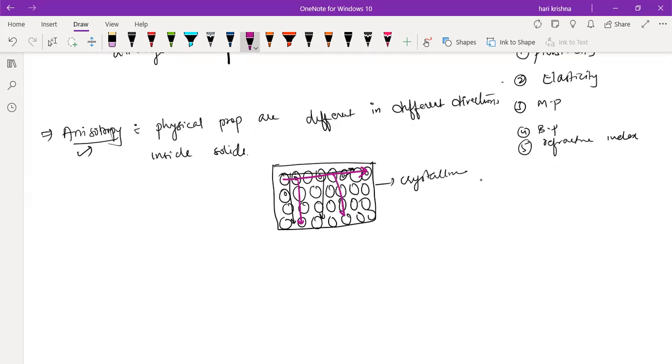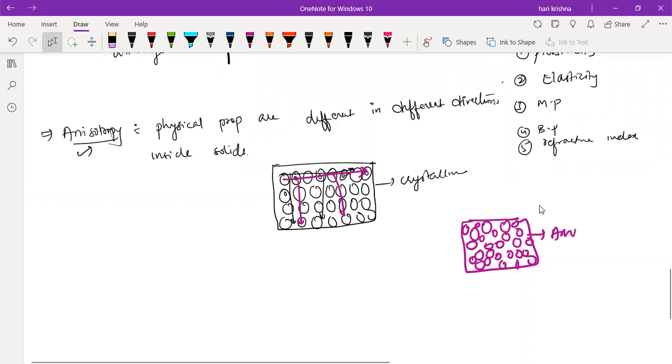But if you take the amorphous solids, they have very short range order. Even though atoms are very closely packed, there is no particular order of arrangement of particles. So this is amorphous solids. You can see the difference, right?